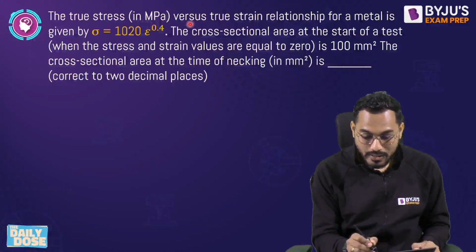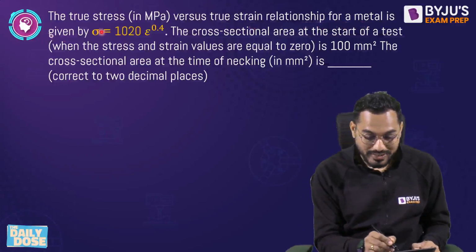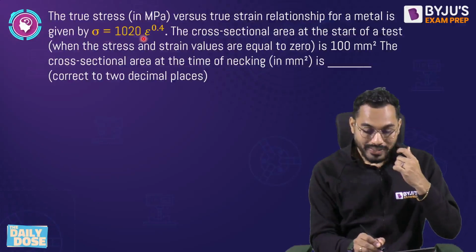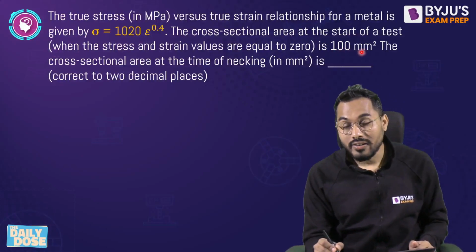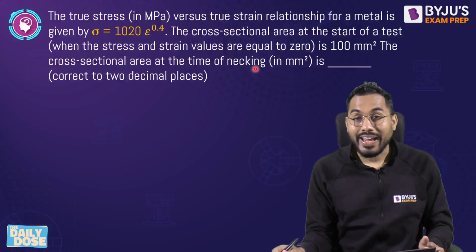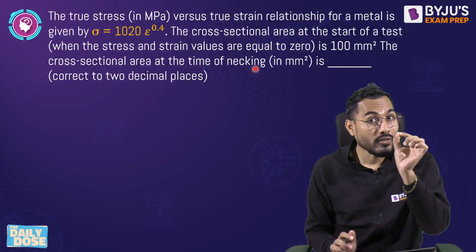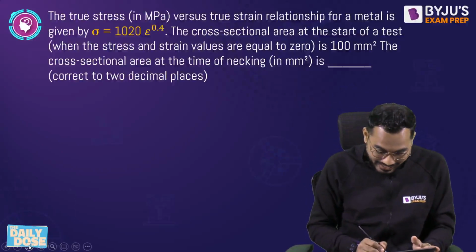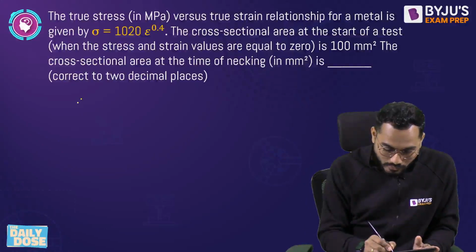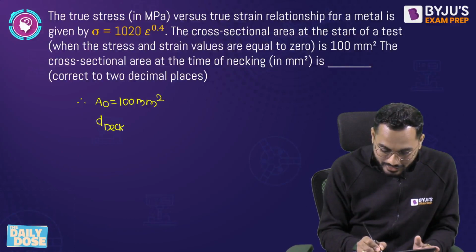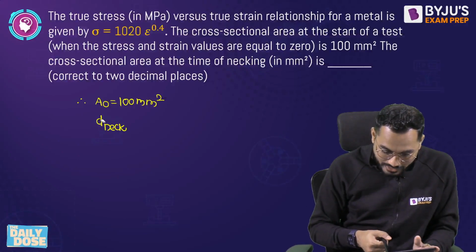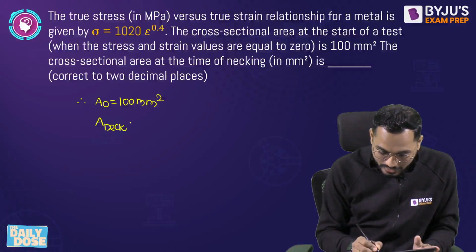A true stress in megapascal versus true strain relationship is given by sigma is equal to 1020 epsilon raised to 0.4. The cross-sectional area at the start of the test is 100 mm square. The cross-section area at the time of necking is? So whenever neck formation is happening, we are interested in calculating the stress or cross-section area at that particular point. We know that the original cross-section area A0 is exactly equal to 100 mm square, right? And let's say the cross-section area at the time of neck, we are interested to calculate.